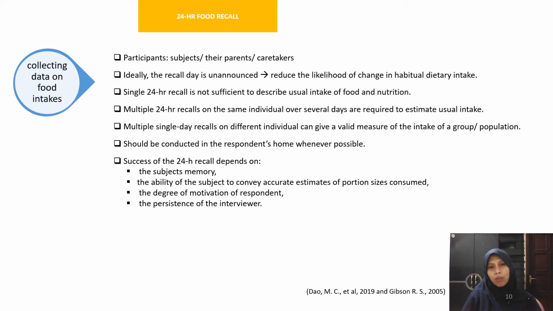The success of a 24-hour food recall depends on some factors such as the subject's memory, the ability of the subject to convey an accurate estimate of portion size consumed, the degree of motivation of the respondent, and also the persistence of the interviewer. So it needs effort both from the subject side and the interviewer side.